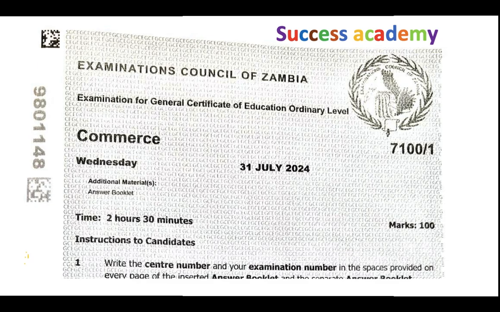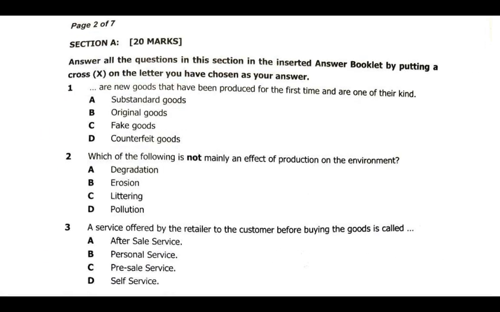So let's get started. We'll start with Section A, which has 20 marks. Here the examiner states: answer all the questions in this section in the inserted answer booklet by putting a cross on the letter you have chosen as your answer. So let's get started with Question 1.